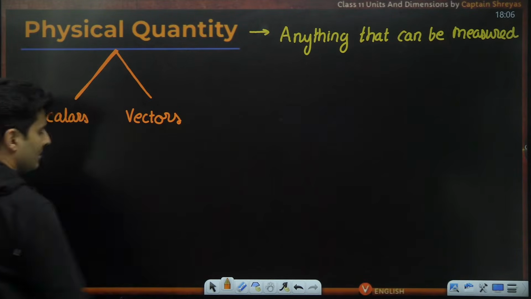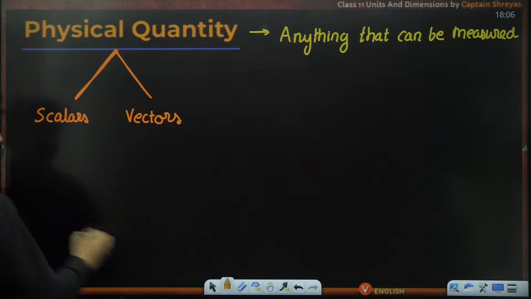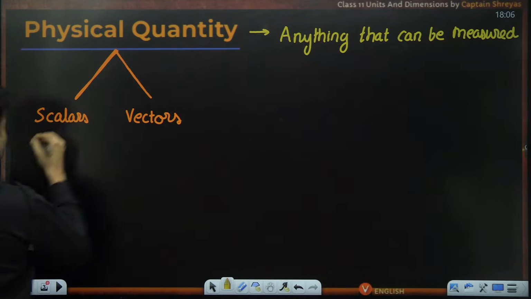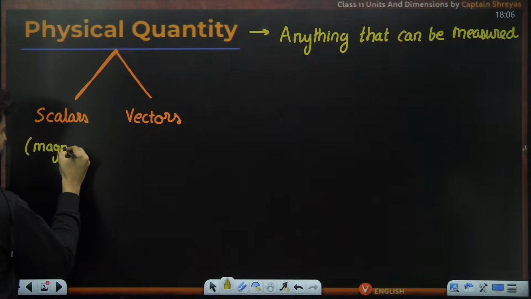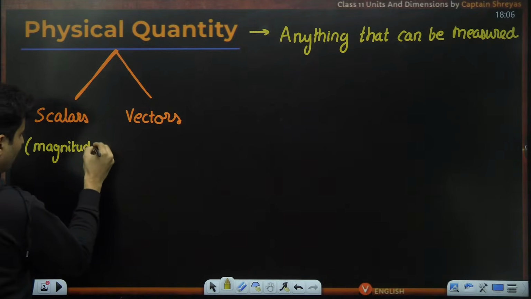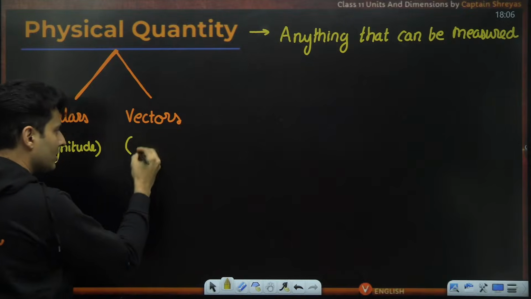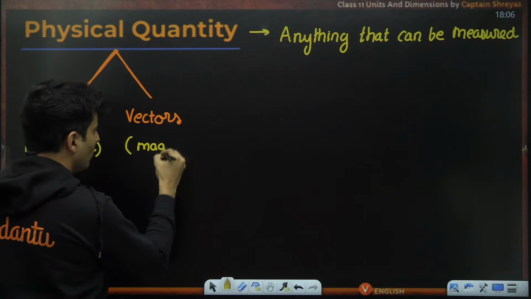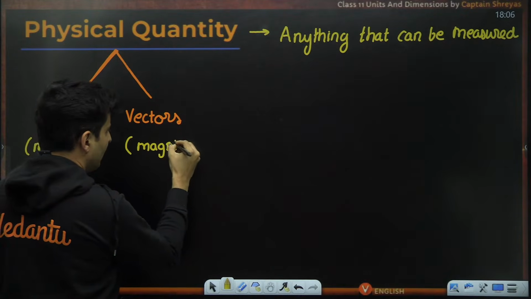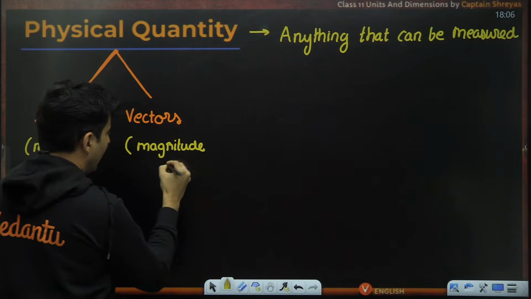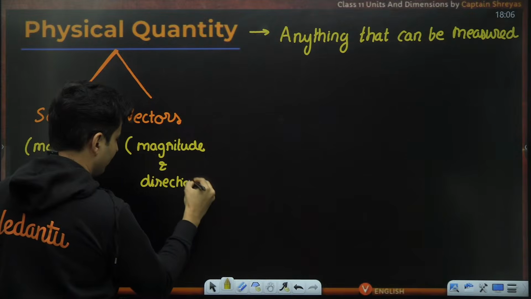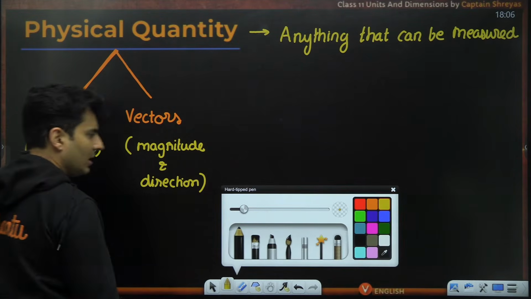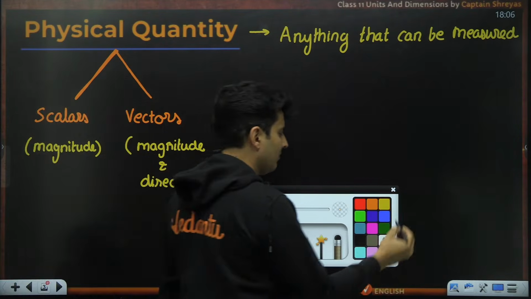Scalars are the ones that can be defined just by their magnitude alone. Vectors are the ones that need magnitude and the direction for their description. Both. So let me give you some examples.